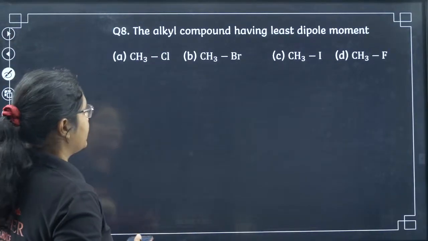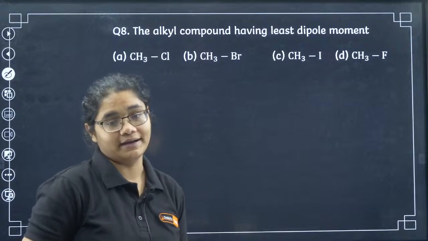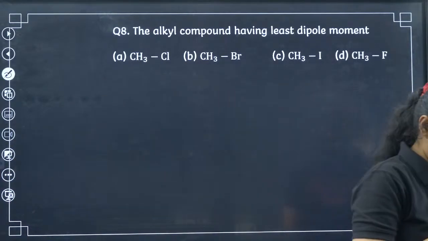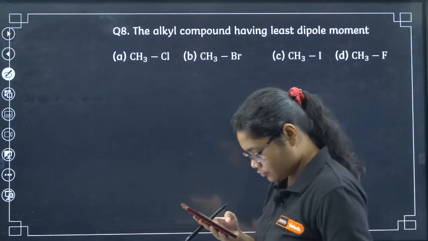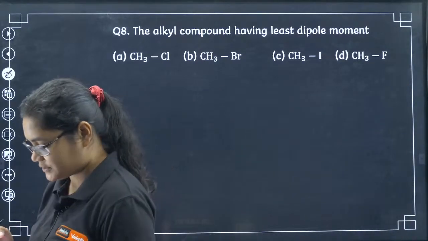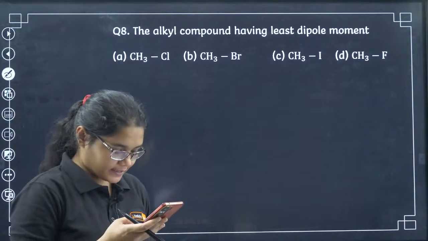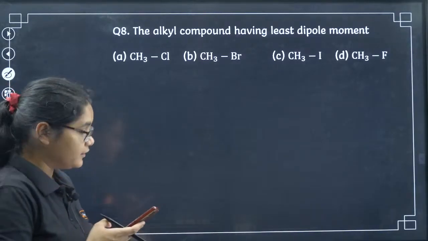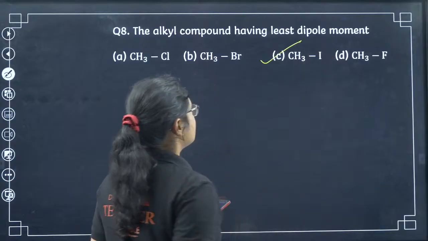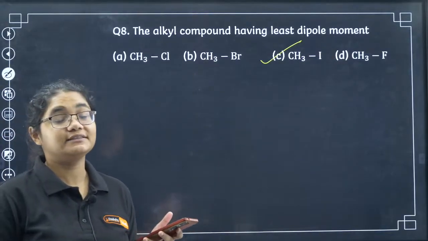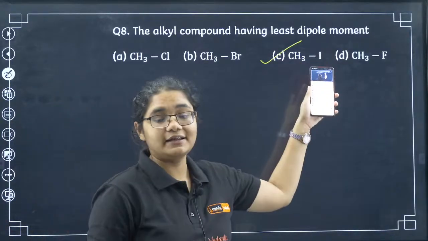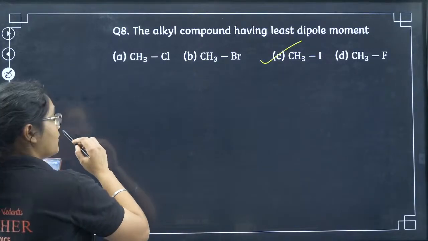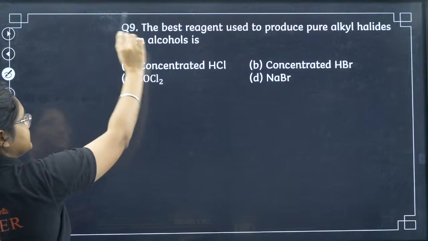Next question, the alkyl compound having the least dipole moment. 7th one, Neon, Mohammed, Nikita, Sudhanva, Ammu, all of you are correct here. Next question, see question number 8. Nikita, please answer with the question number. Okay. Yes, Neon is correct here, 8C. Here you have the least dipole moment. Why? Because iodine is least electronegative. No, Mohammed, it is not CH3F, it is CH3I.